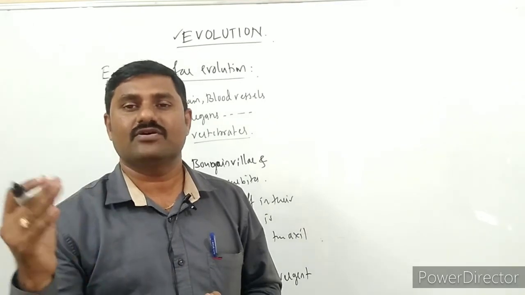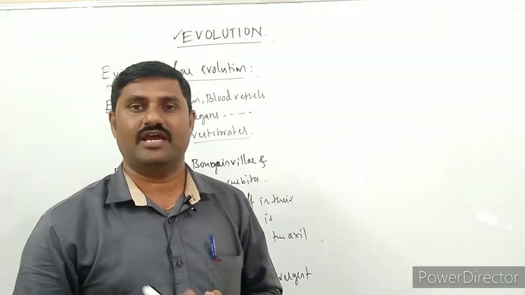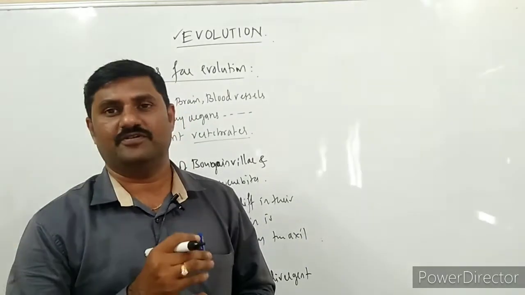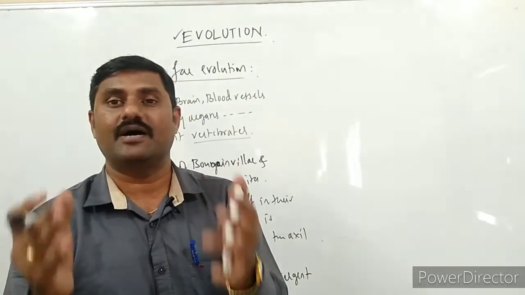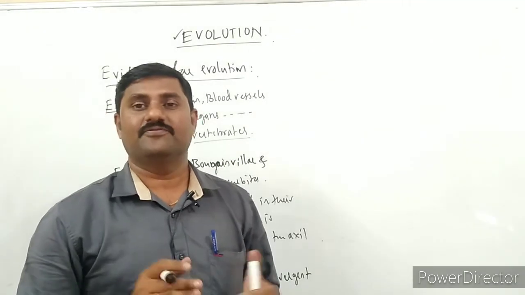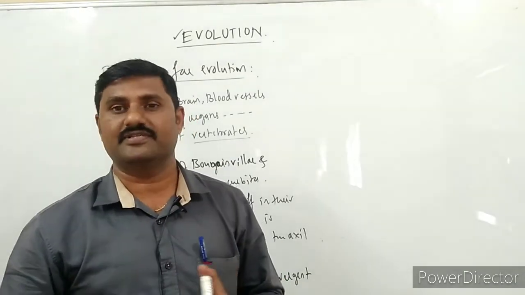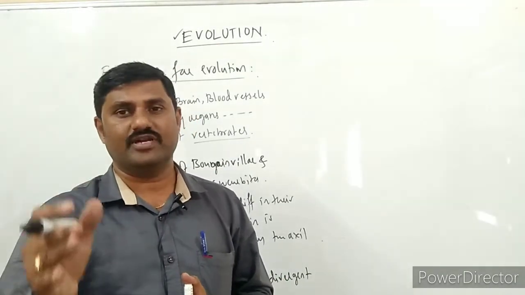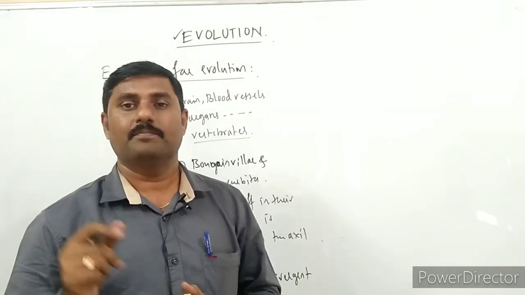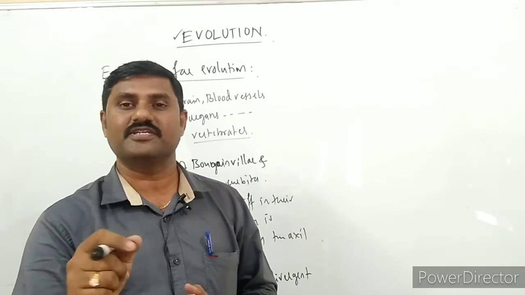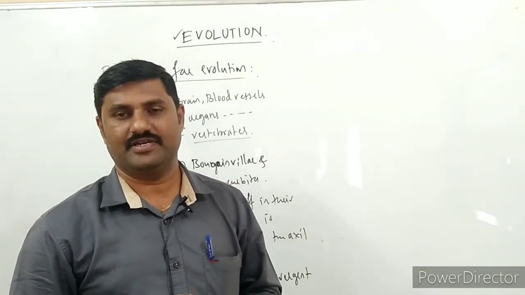So why are these all different in structure and performing different functions? It is due to adaptation. For example, the forelimb of the whale is supported by the same type of bones, but it is meant especially for swimming, right?